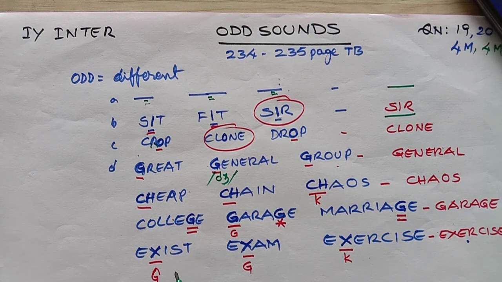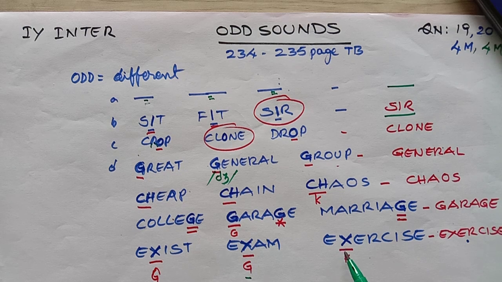Now here: exist, exam, exercise. Exist, G sound is coming here. Exam, G sound is coming. Exercise, K sound is coming.